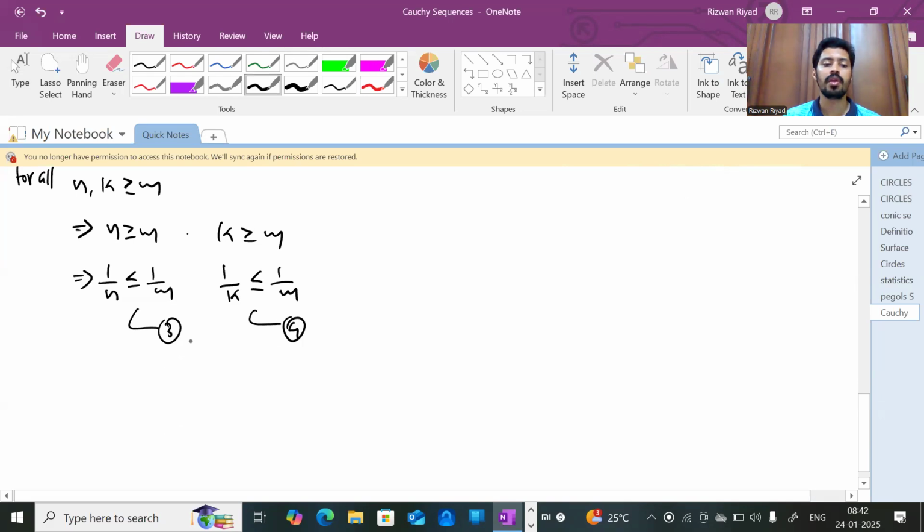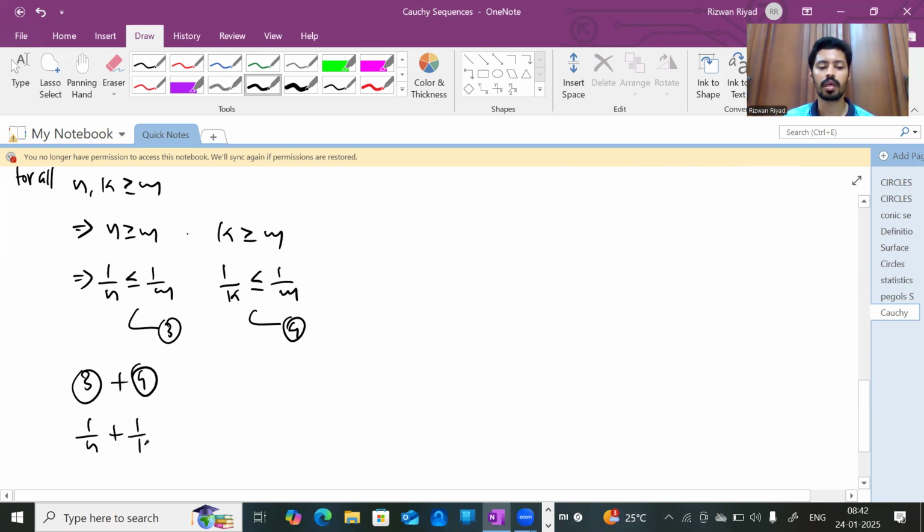Next, what will happen if you add inequality number 3 and inequality number 4? In inequality 3, the left side is 1 by n; in inequality 4, the left side is 1 by k. So just add them: 1 by n plus 1 by k.